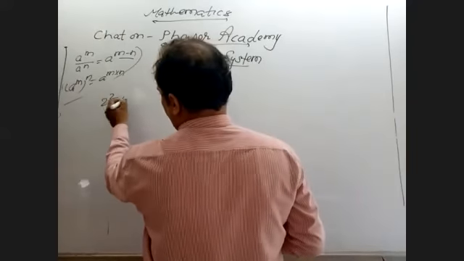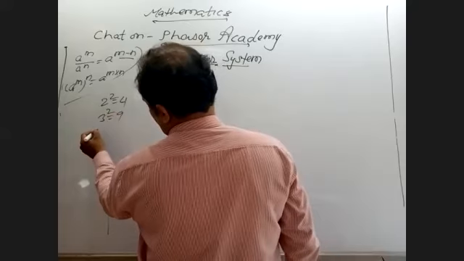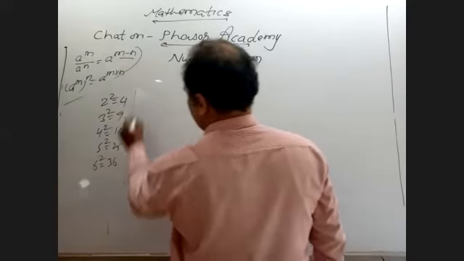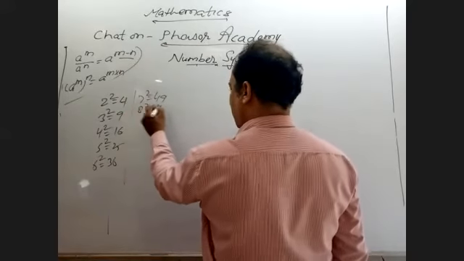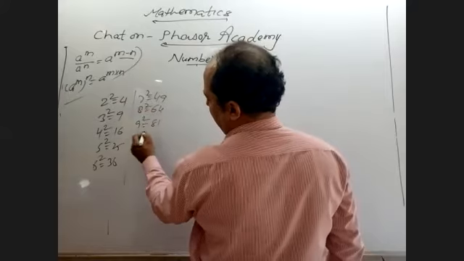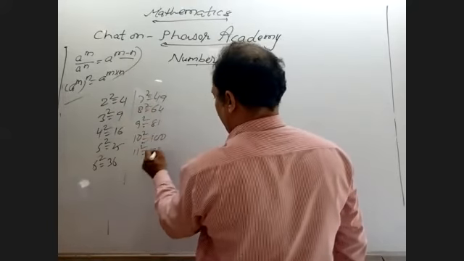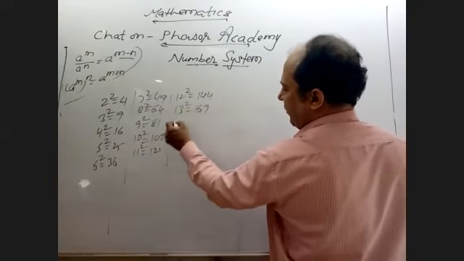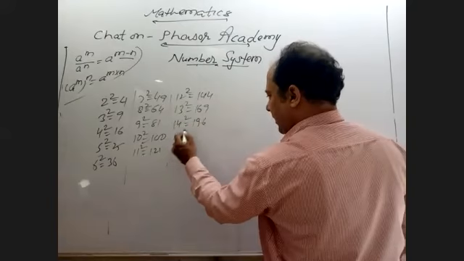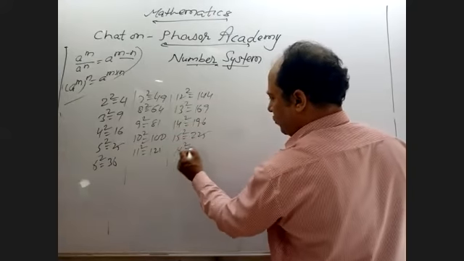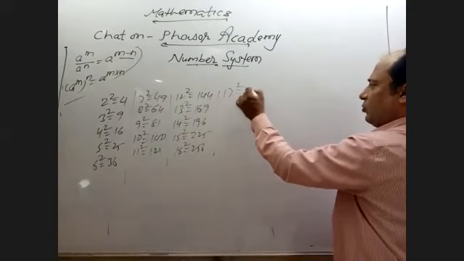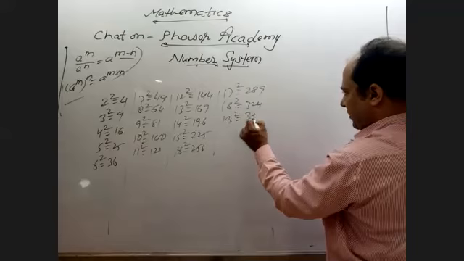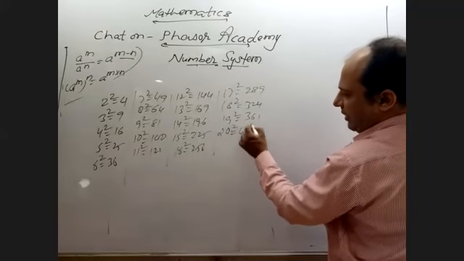Okay, 2 square 4, 3 square 9, 4 square 16, 5 square 25, 6 square 36, 7 square 49, 8 square 64, 9 square 81, 10 square 100, 11 square 121, 12 square 144, 13 square is 169, 14 square is 196, 15 square is equal to 225, 16 square is equal to 256, 17 square is equal to 289, 18 square is equal to 324, 19 square is equal to 361, 20 square you know very well 400.